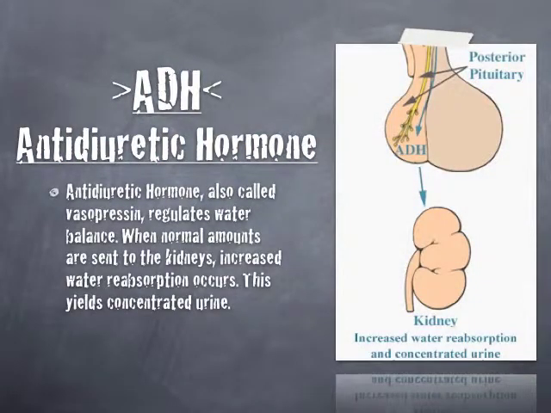ADH, antidiuretic hormone. Antidiuretic hormone, also called vasopressin, regulates water balance. When normal amounts are sent to the kidneys, increased water reabsorption occurs. This yields concentrated urine.